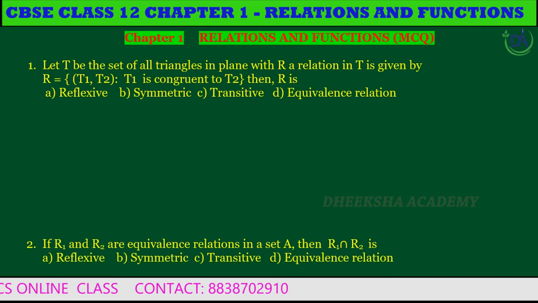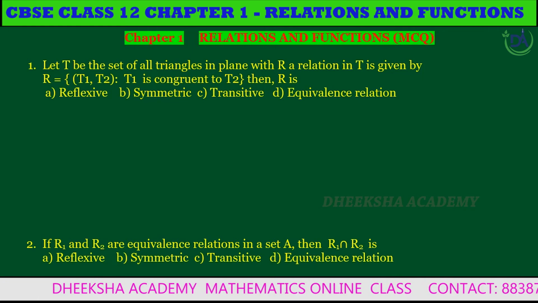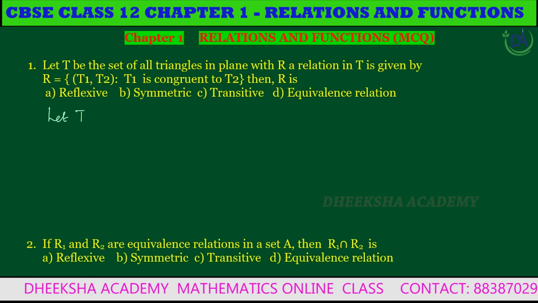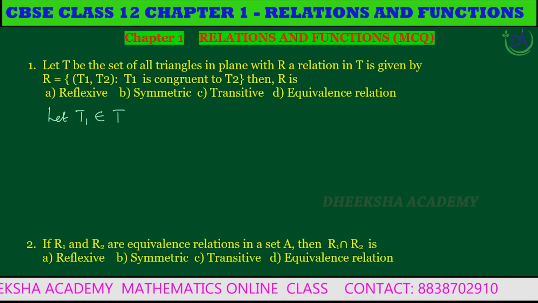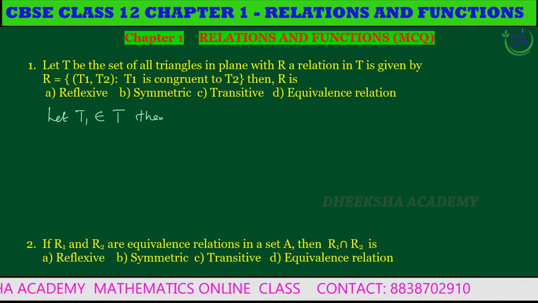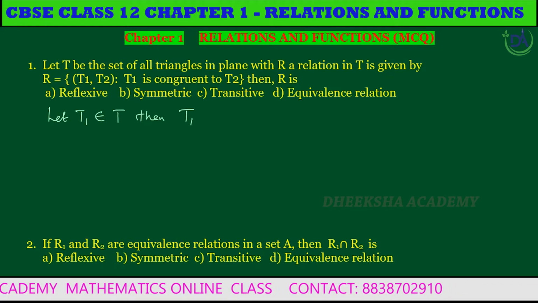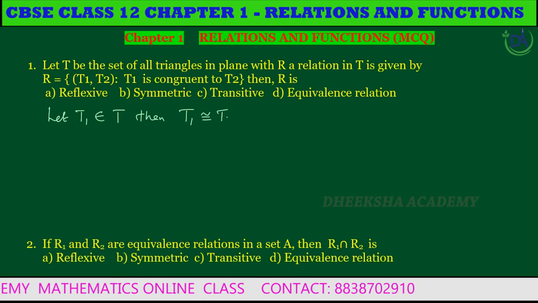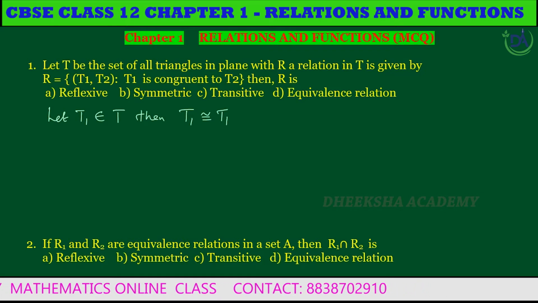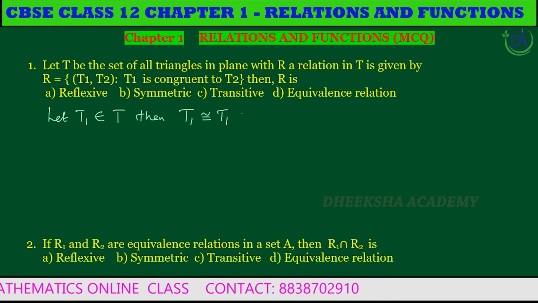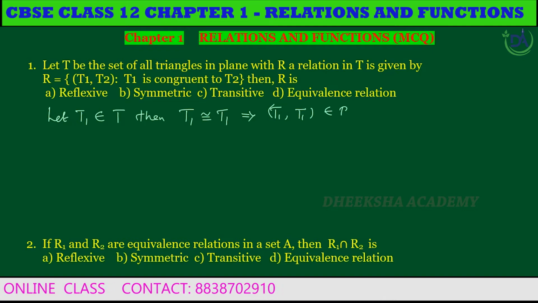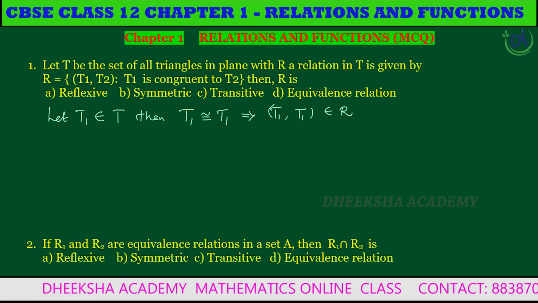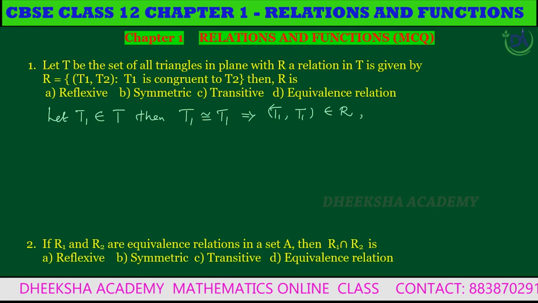Listen. Let T1 belong to T, the set of all triangles. Then triangle T1 is congruent to T1. Every triangle is congruent to itself. So T1 congruent to T1, which implies (T1, T1) belongs to R. Therefore, R is reflexive.